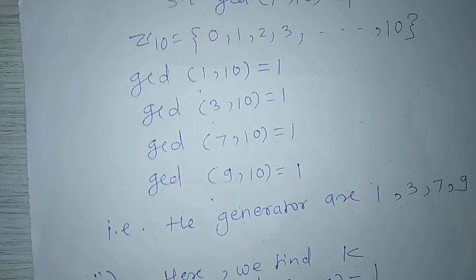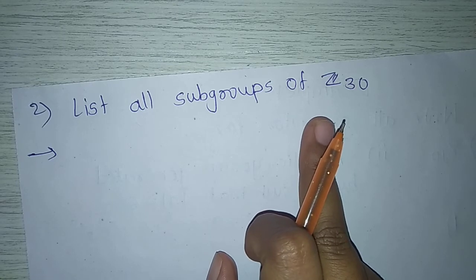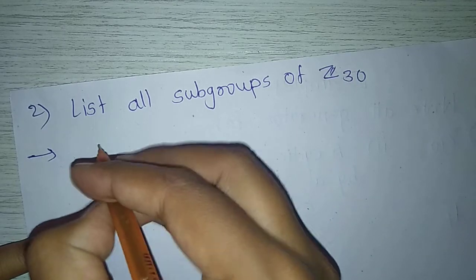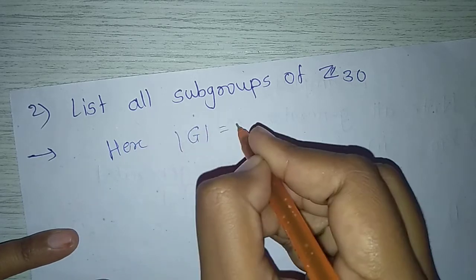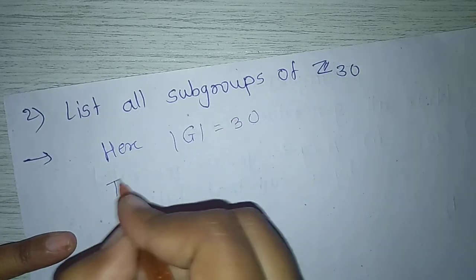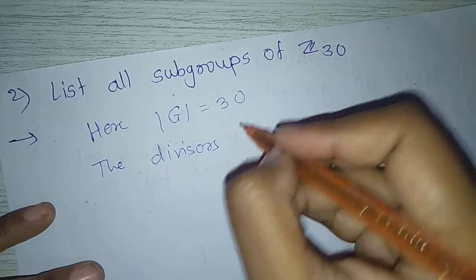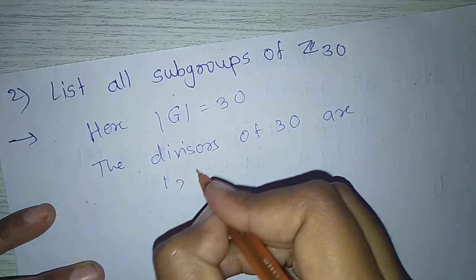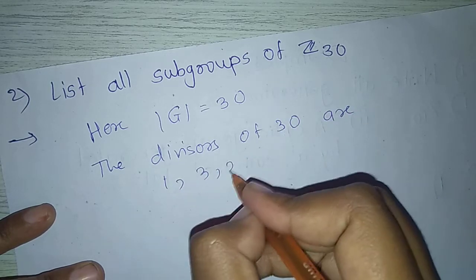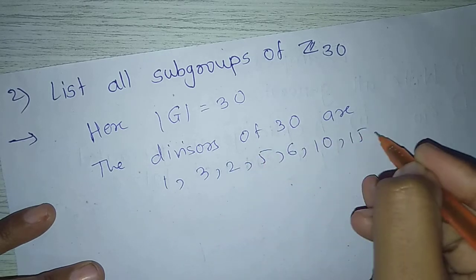Next example: list all subgroups of Z30. Here order of G equals 30. The divisors of 30 are 1, 3, 2, 5, 6, 10, 15, 30.